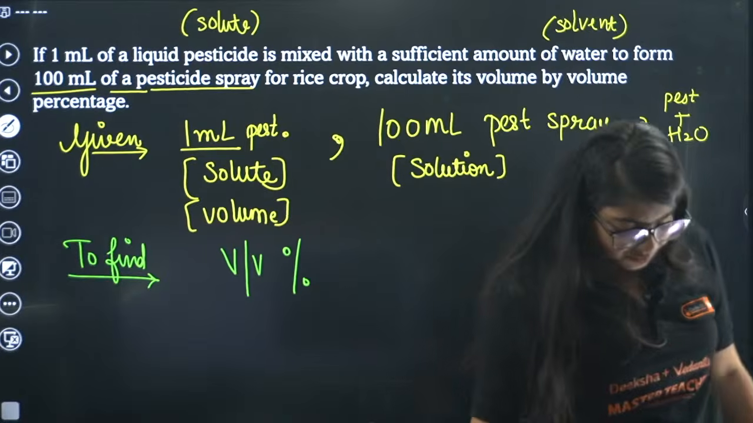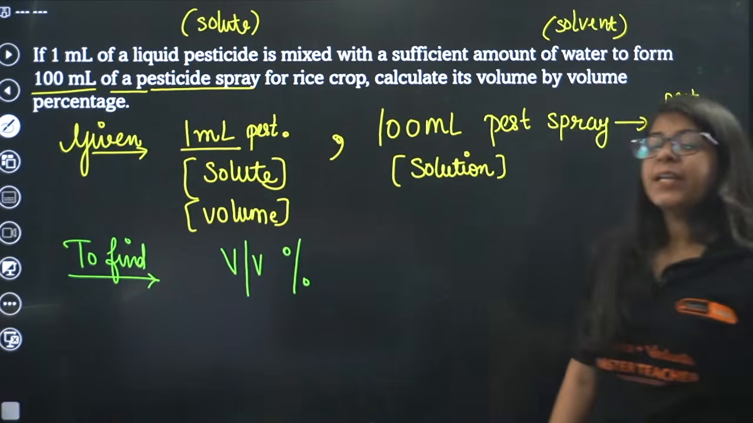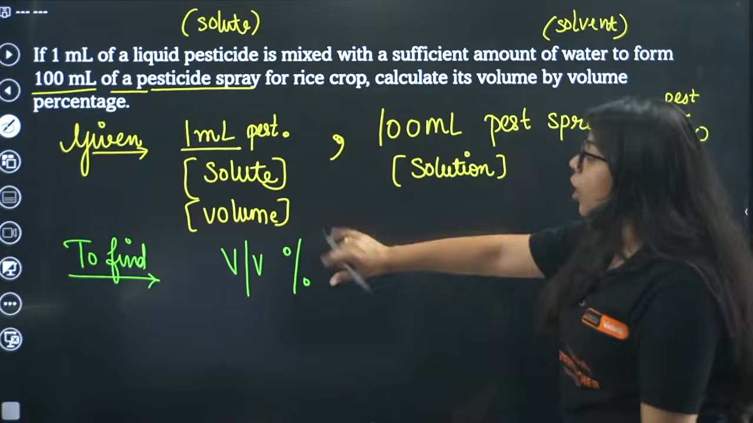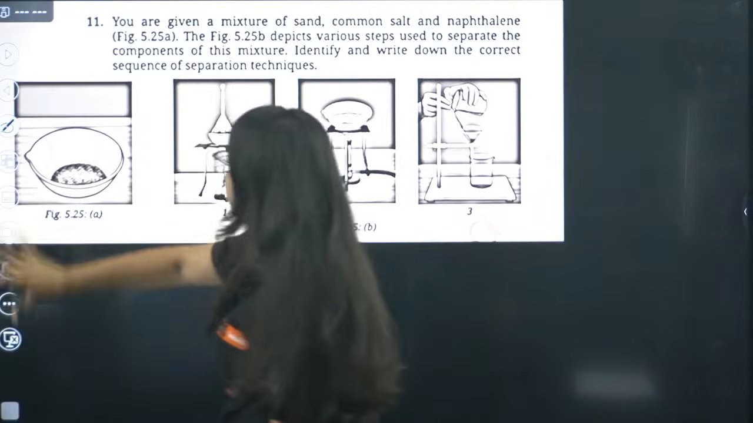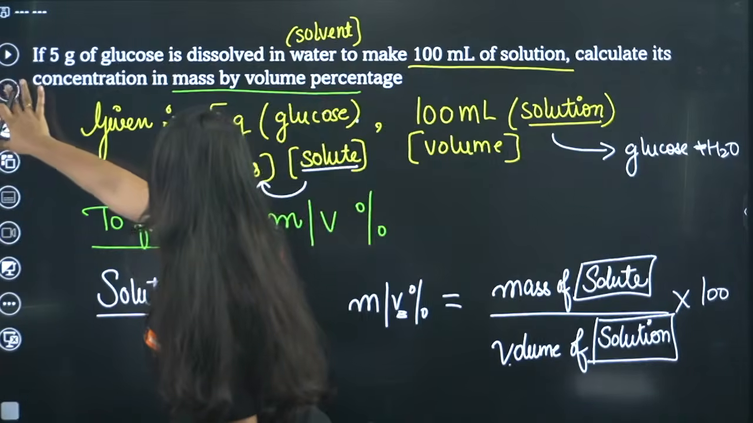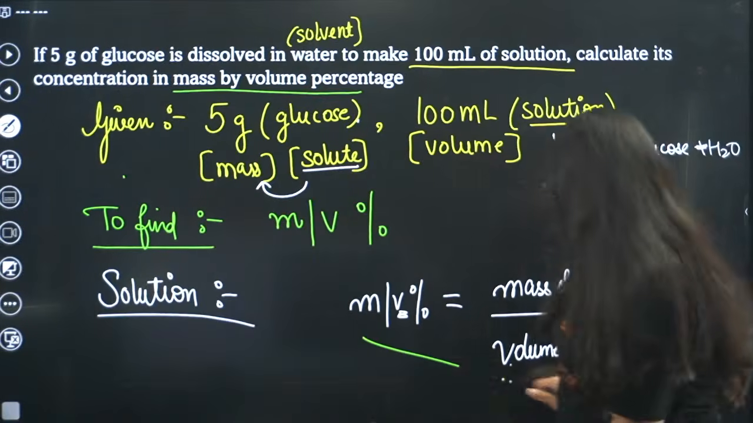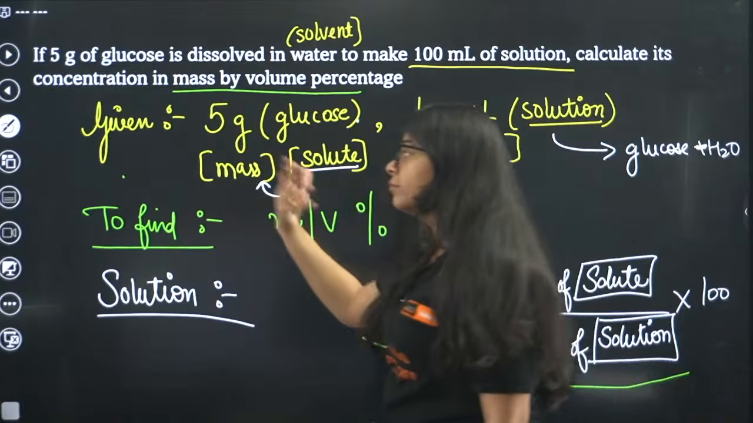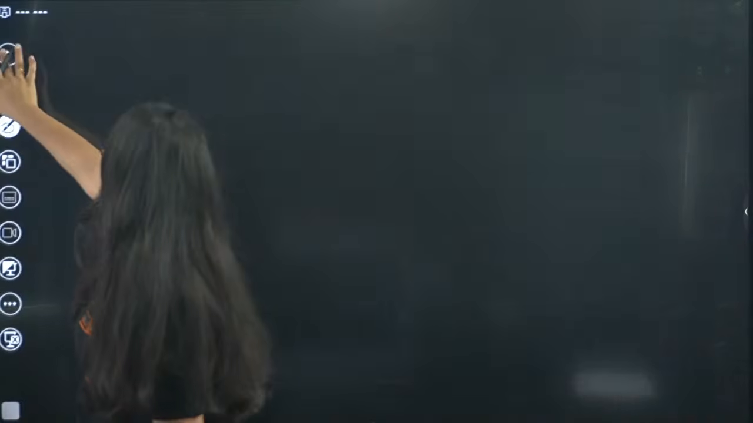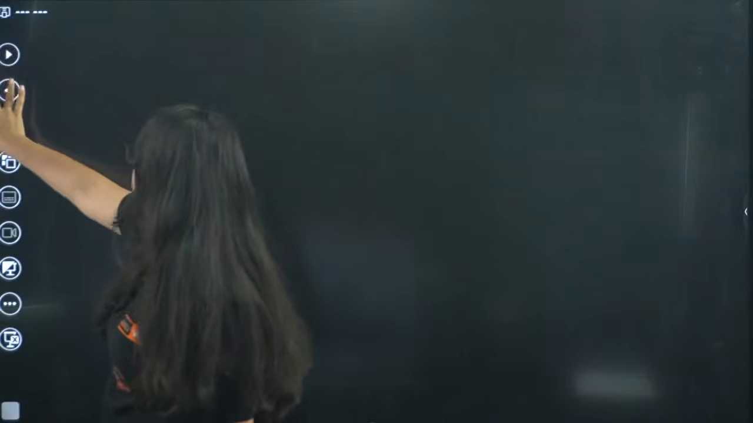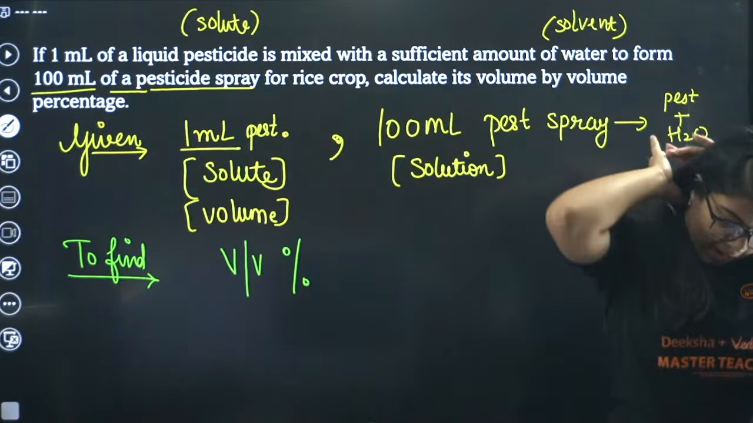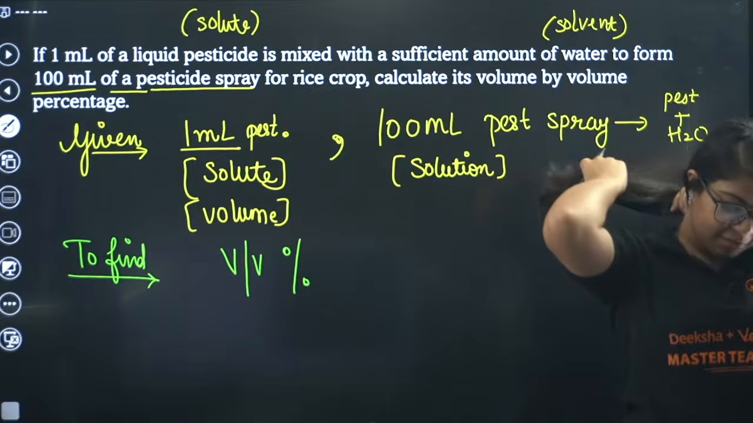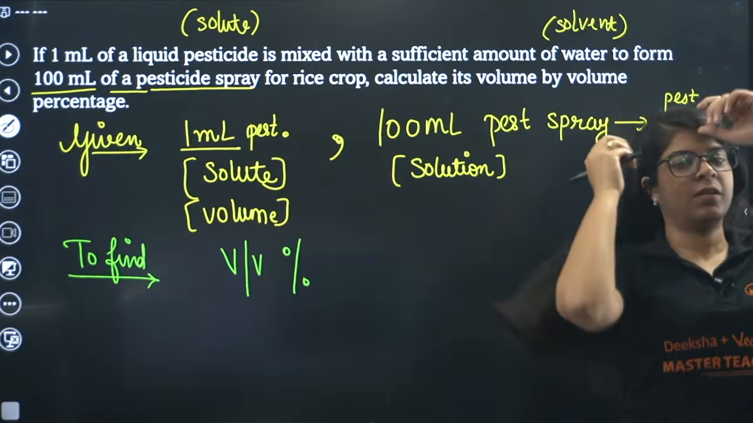Now, can you form the formula of V by V percentage from the previous M by V percentage, or your mass by mass percentage? Can you give me the final formula for V by V percentage? Any one of you who knows the final formula for V by V percentages?